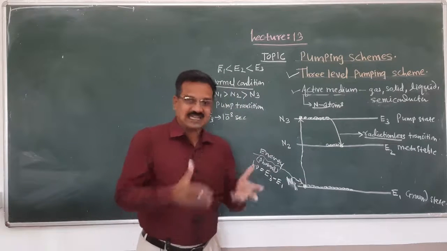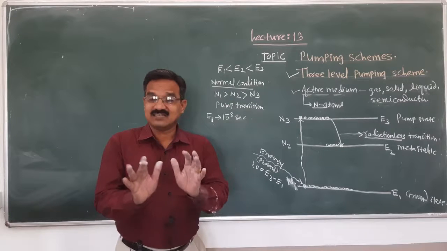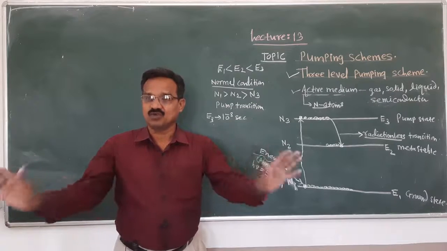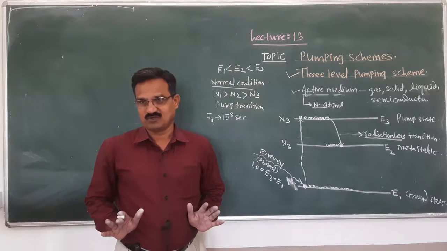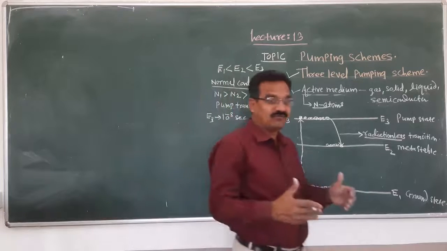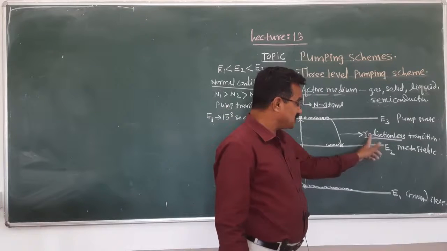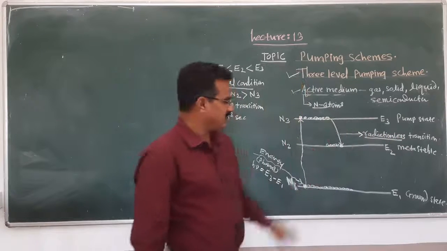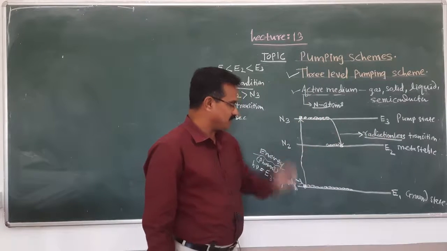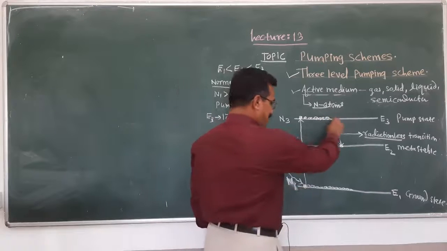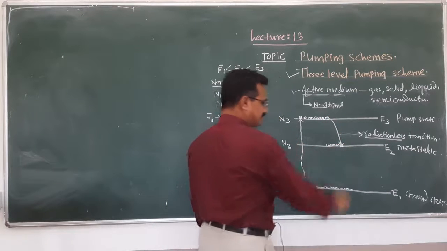It releases energy, no doubt, but that energy release is not in the form of a photon. That is in the form of thermal energy. Means a radiationless transition occurs between E3 and E2, and the atom comes back to the metastable state.